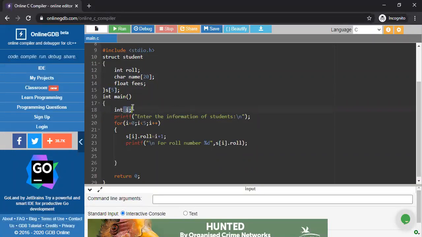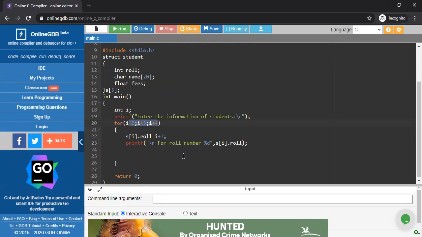So I'm taking an i here for executing a loop, nothing else. So this is treated as a loop variable. And now I'm going to store the information. So I just print that line. And now I'm executing the loop to read the information from the user.